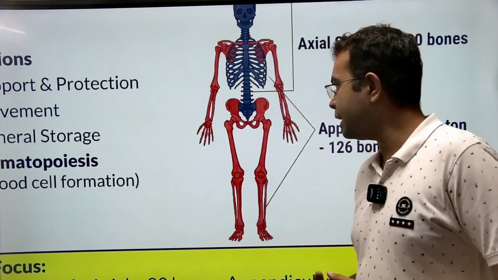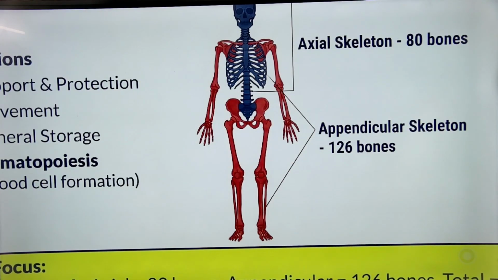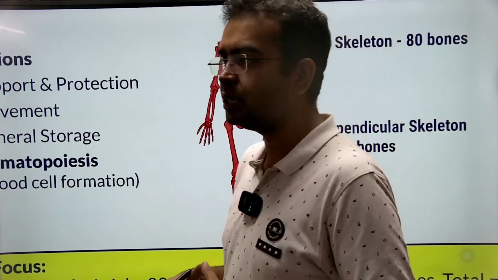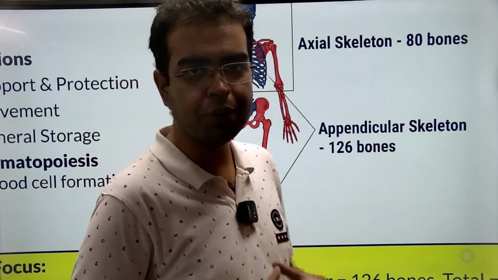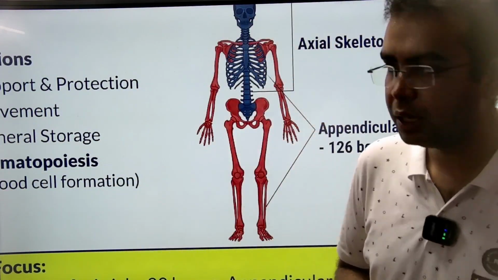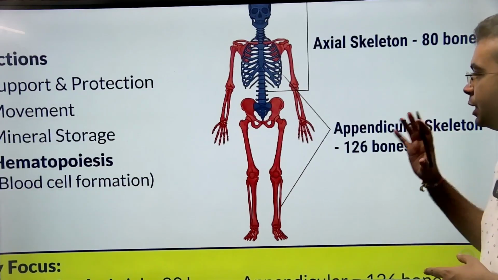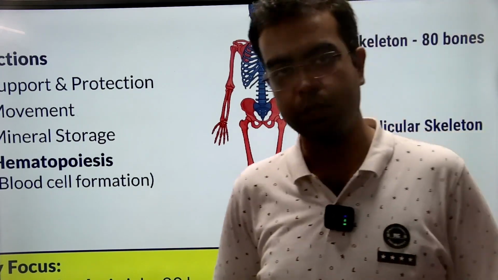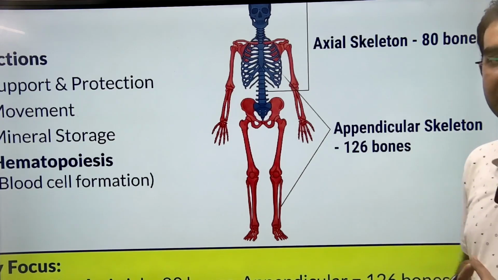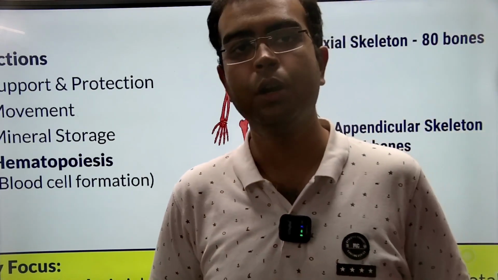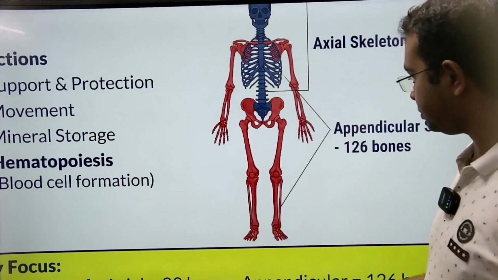As we keep growing, the bones in babies start joining to each other, and in an average healthy human adult, the number of bones comes down and settles at 206. 80 in the axial skeleton, 126 in the appendicular skeleton, a total of 206.